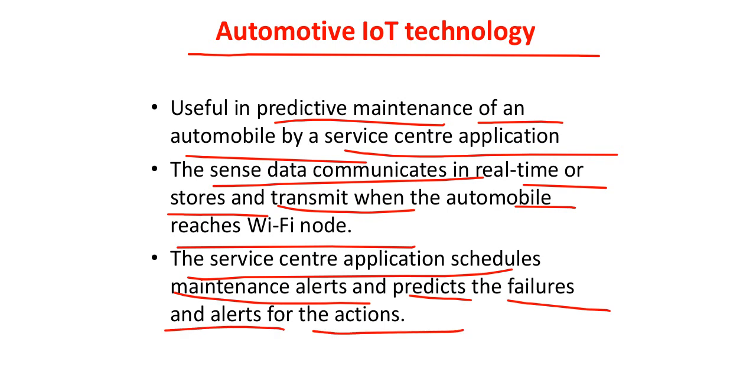So these things are nowadays being done manually. Whenever your car is due for service, you get a call from your service center, right? So that is the reason why generally we don't bother about all these things, right? And they repeatedly call us so that we become very irritated, right?